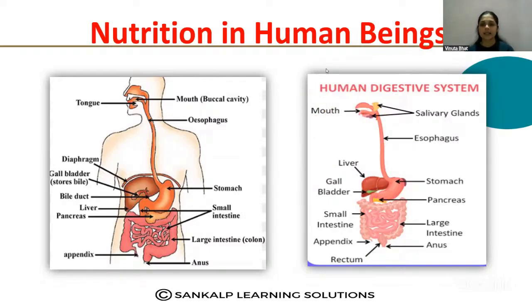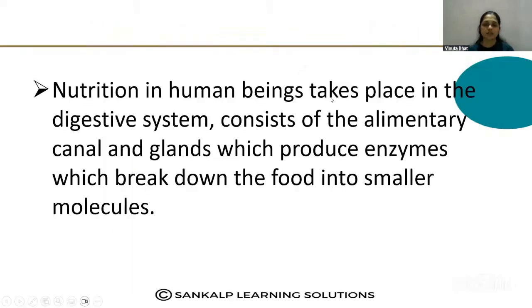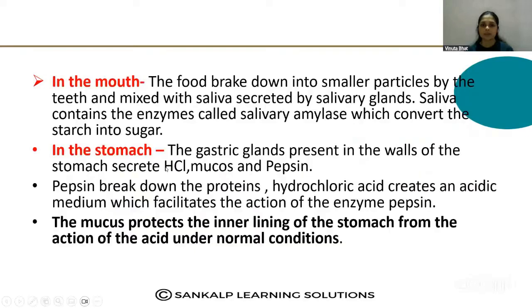In detail, let us study human nutrition. It includes the human digestive system, the alimentary canal and glands, which produce enzymes that break down the food into smaller particles. The first step is the ingestion of food. When you take food inside your body, the first part which receives the food is called the mouth. So how does digestion take place in the mouth?